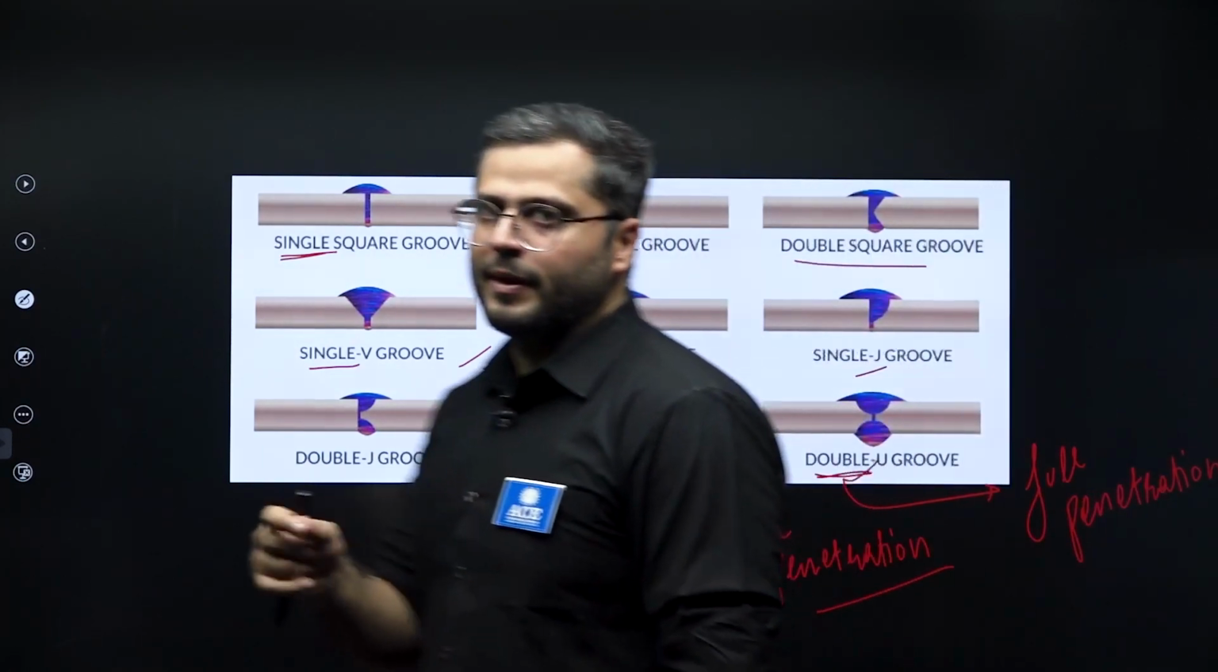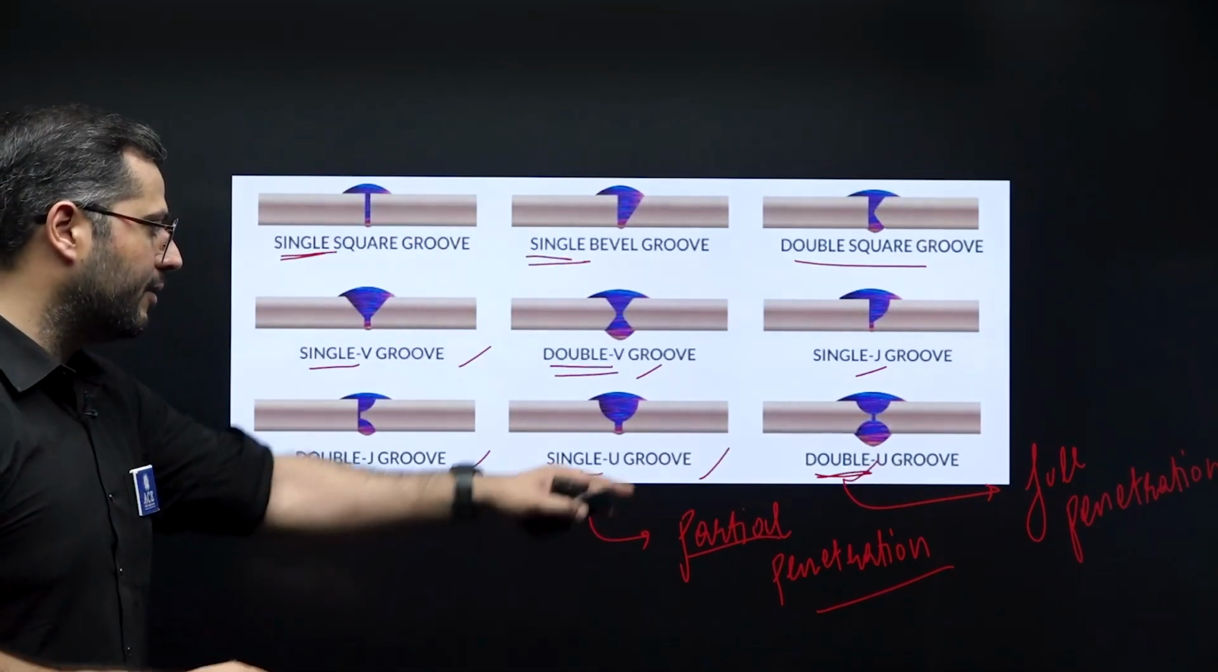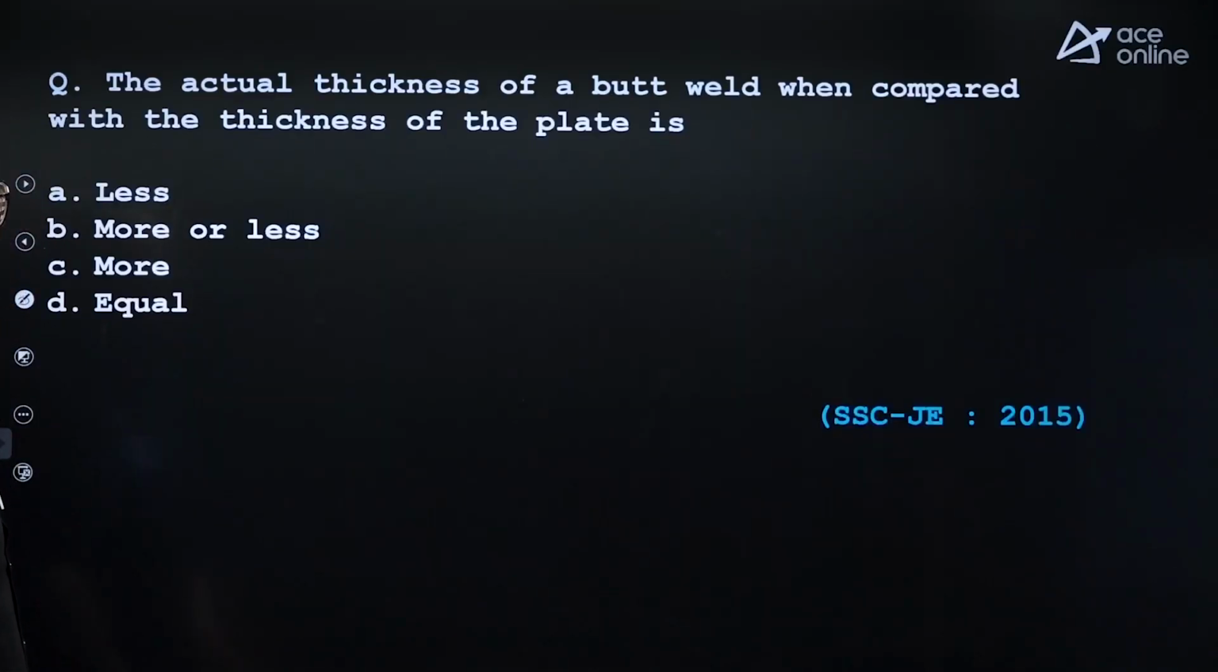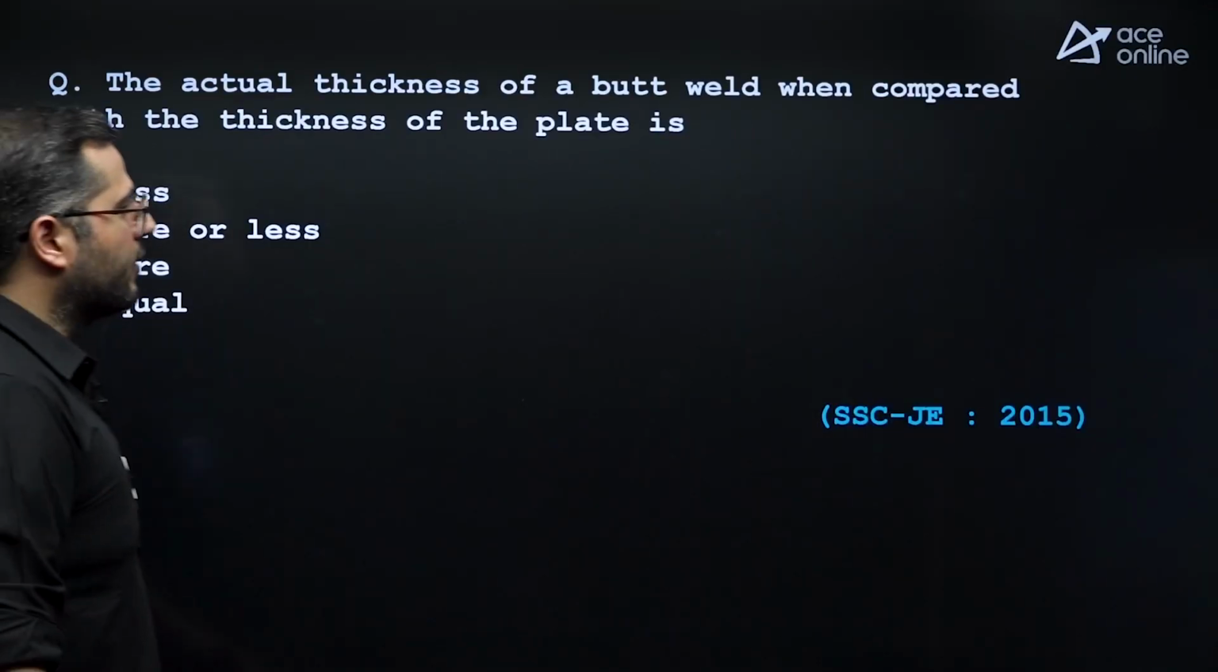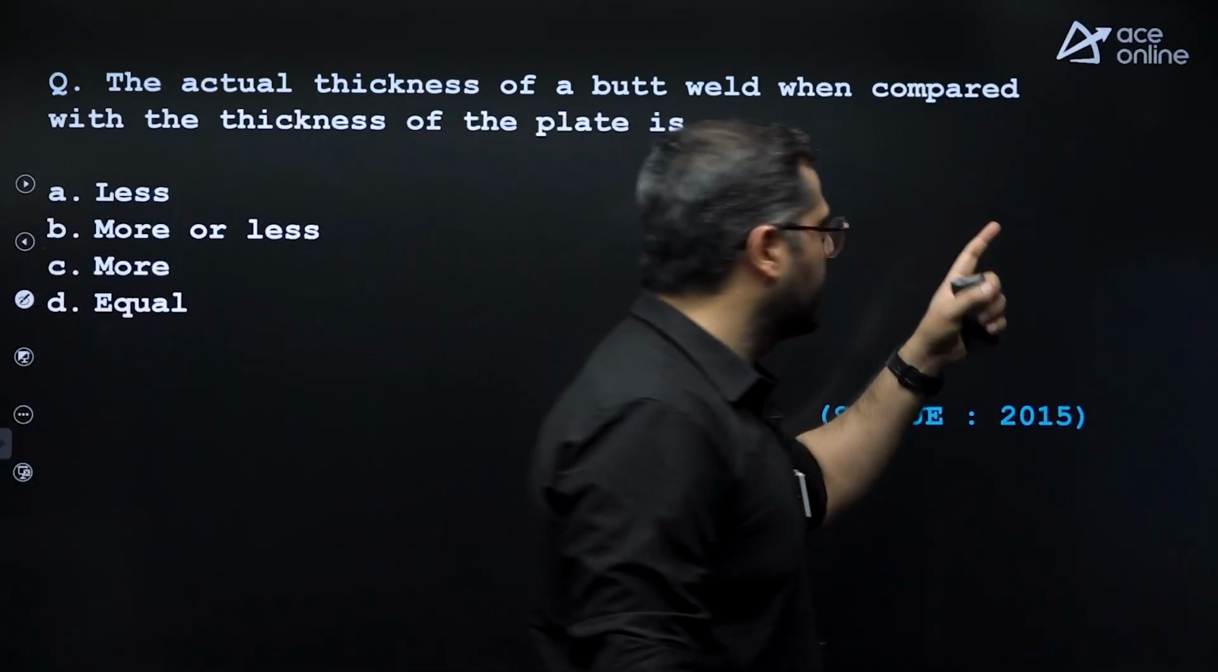They will consider full penetration of the weld. Keep this in mind. This is very, very important. Next. The actual thickness of the butt weld. This is asked in this question.